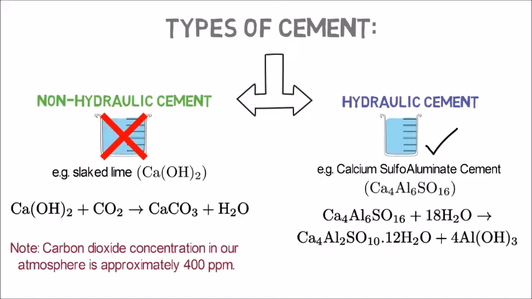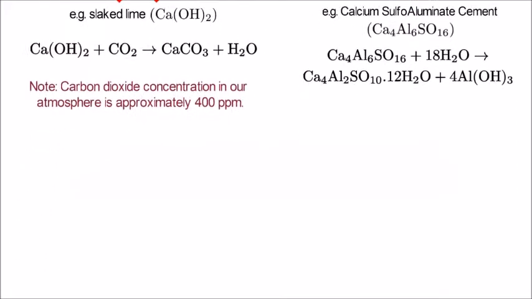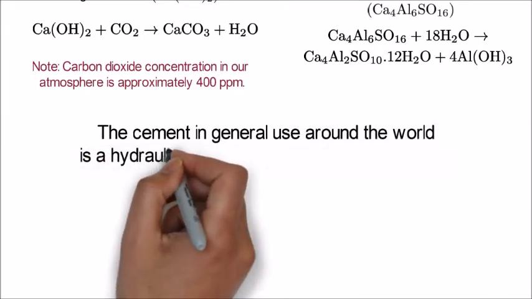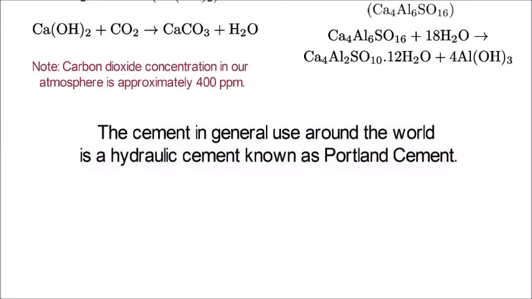Here is only one example of a possible hydration reaction of calcium sulfoaluminate cement. There are, of course, many others. The most common type of cement used around the world is a hydraulic cement known as Portland cement. Portland cement consists of various cement phases. We will go into more detail about Portland cement composition and its hydraulic reactivity later on.